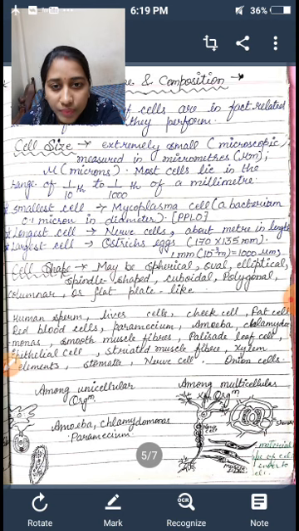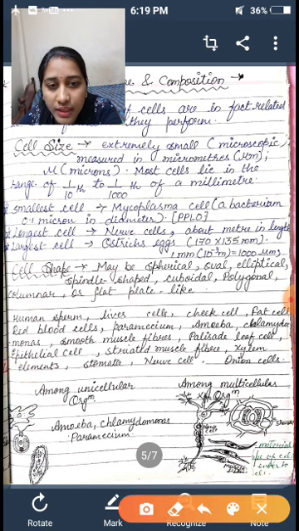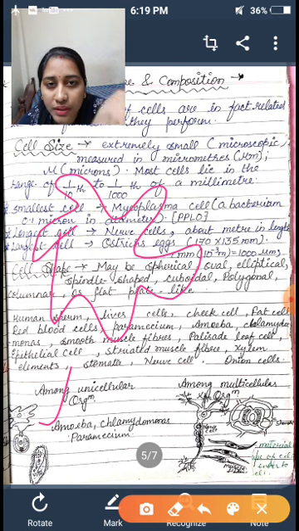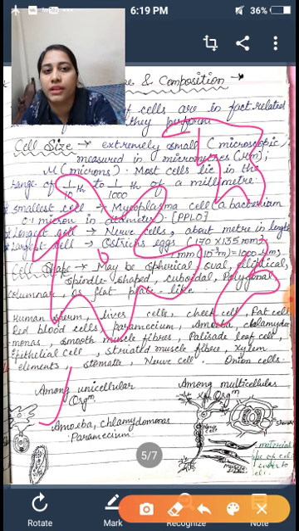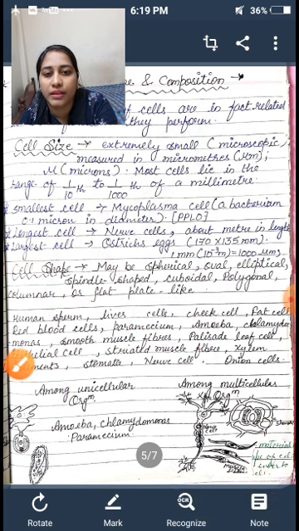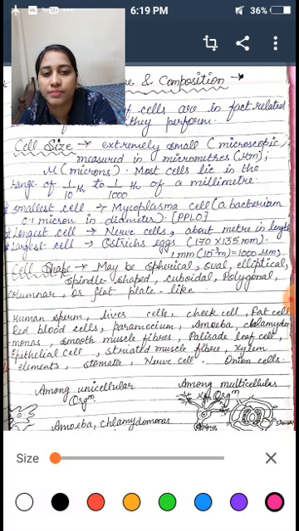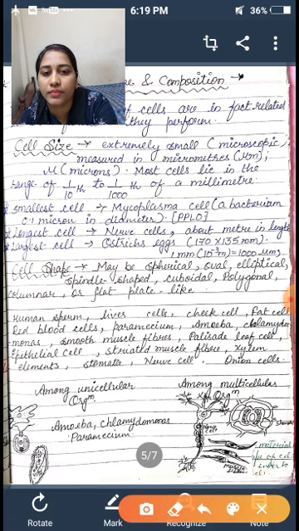I have given you some structures also there. See about that. This is the amoeba. It has an indefinite shape, meaning amoeba has no fixed shape. It can be whatever, like that, like that. This is amoeba, and this is paramecium, it is also a cell.